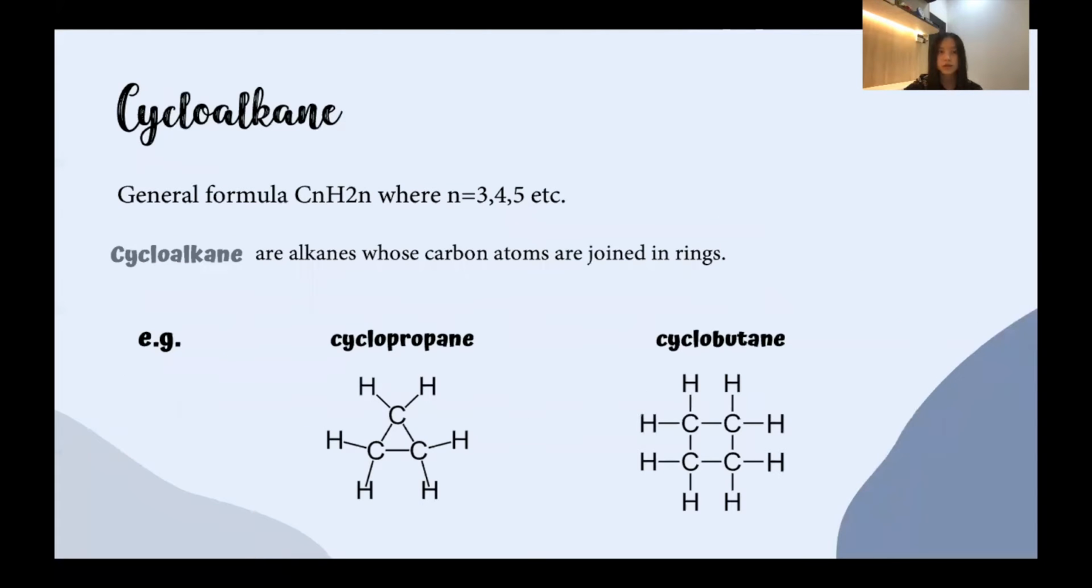The general formula of cycloalkane is CnH2n, where n is equal to 3, 4, 5, etc. Cycloalkanes are alkanes whose carbon atoms are joined in rings. The examples of cycloalkane are cyclopropane and cyclobutane.